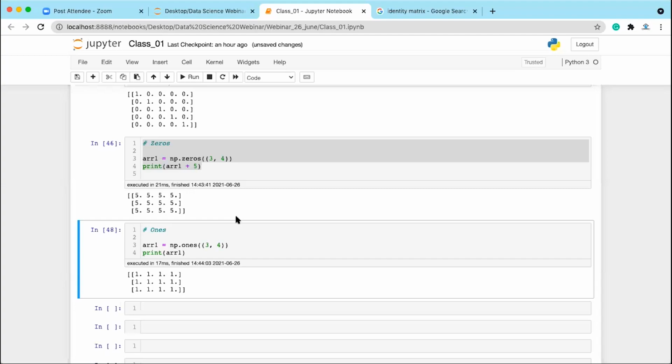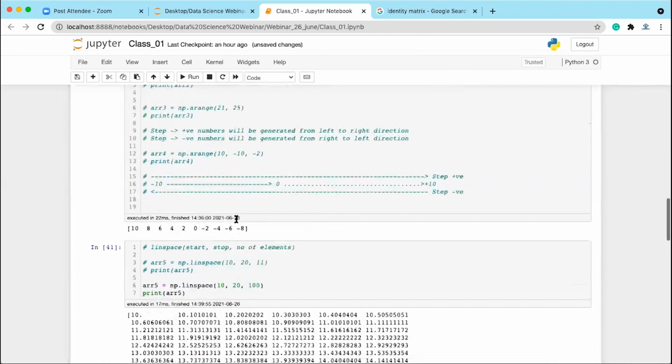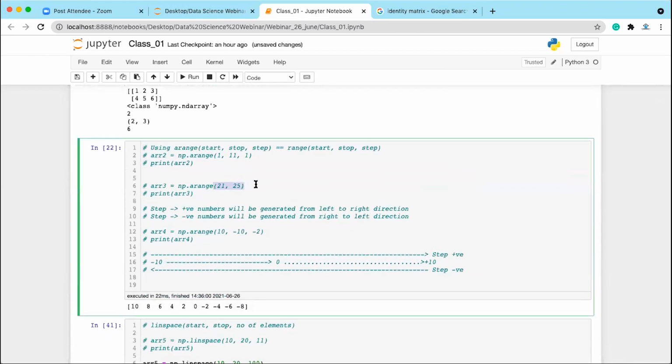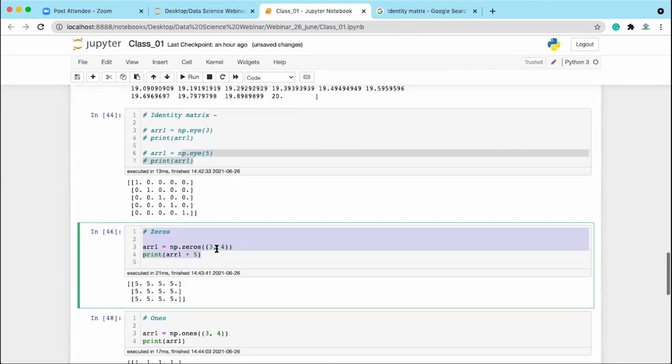Where to use a square bracket? So you will be using this square bracket wherever you have the concept of list, or wherever you are going to do the indexing or slicing operation. When you call any method, then you give this small bracket. Okay. The shortcut key to run a cell is just press Control Enter or Shift Enter.